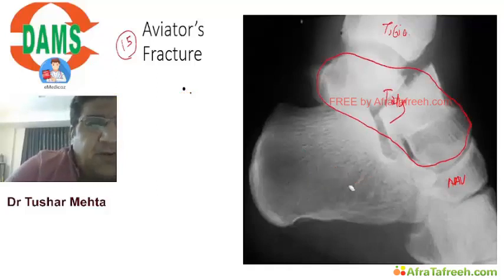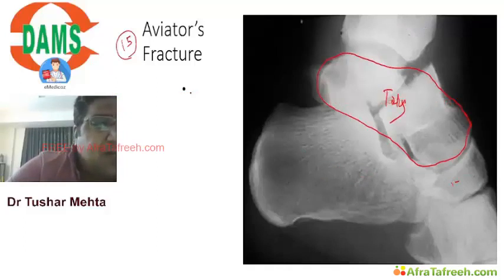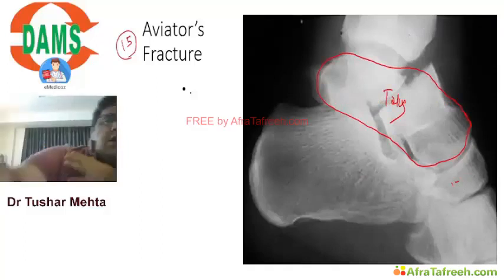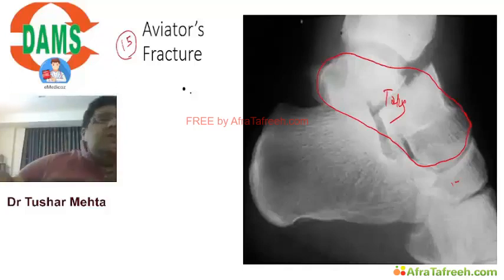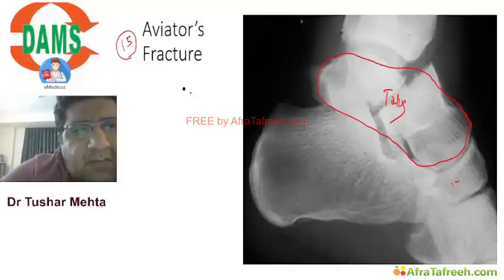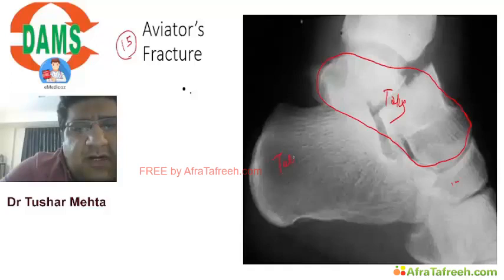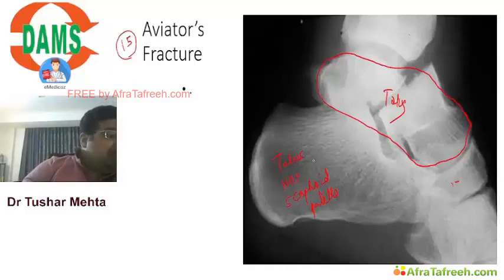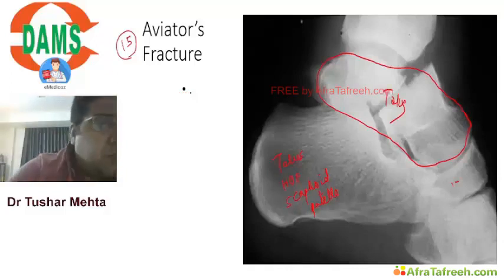Now before I go further, I want you to remember and revise something. Do you remember me telling you that there are certain bones which have not got an anterograde but rather a retrograde blood supply? What are these 4 bones which have got a retrograde blood supply? Talus, head of femur, scaphoid and patella. So retrograde blood supply is seen in all these 4 bones.